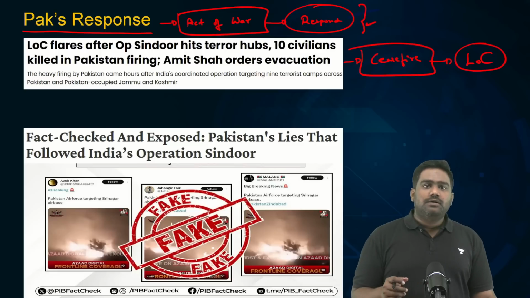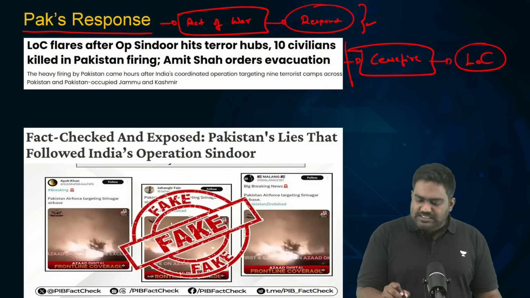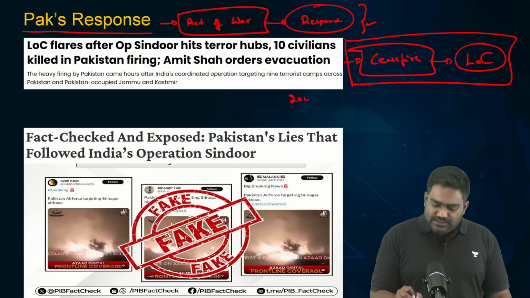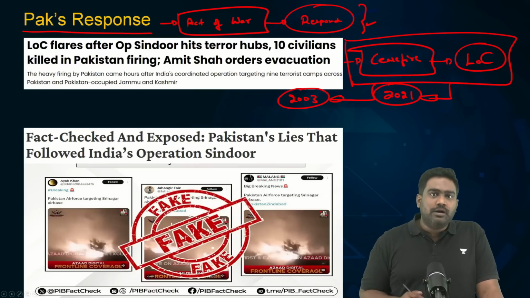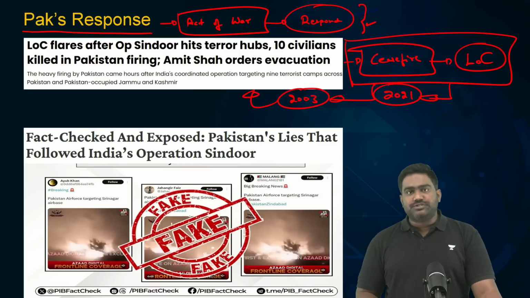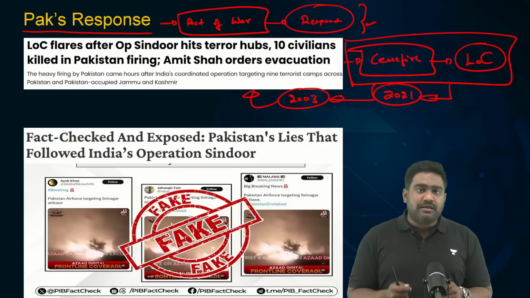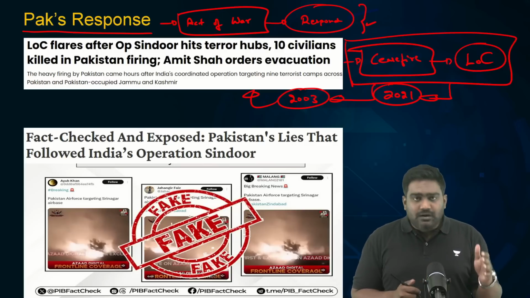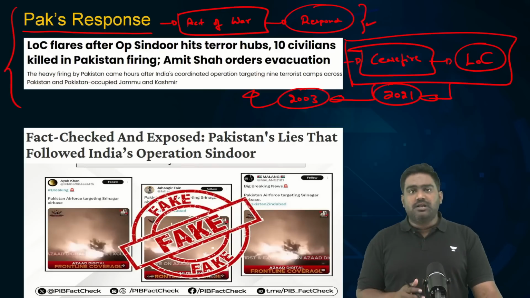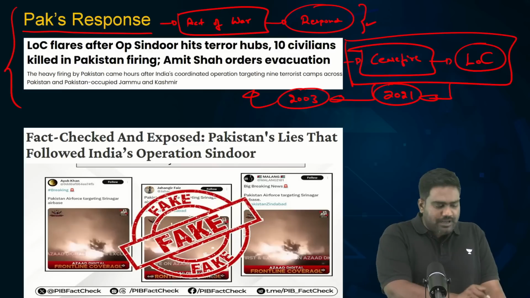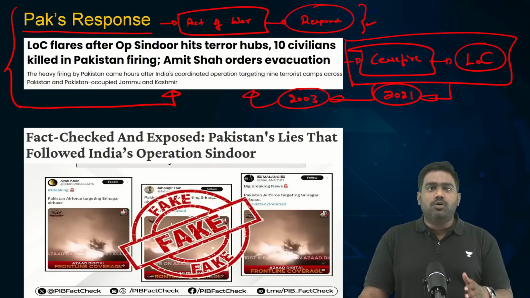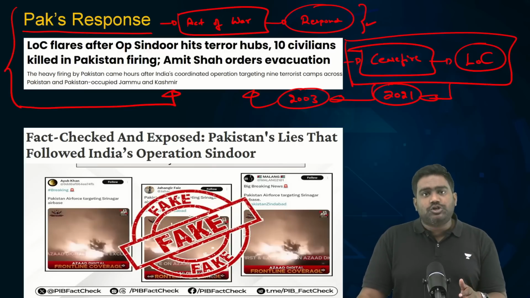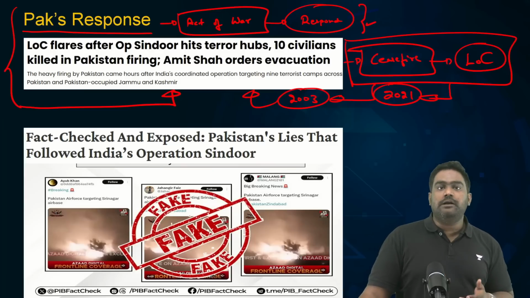But we have already seen repeated ceasefire violations along the Line of Control over the last 2 weeks since the Pahalgam attack. As the tensions rose between India and Pakistan, Pakistan has broken the ceasefire. The 2003 ceasefire agreement has been broken. Its commitments made in 2021 to uphold the ceasefire have been completely ignored. And the Pakistani army and Pakistani Rangers have been deliberately opening heavy firing against Indian positions. After Operation Sindoor, we have received very concerning reports that along the LoC in Jammu and Kashmir, heavy artillery fire has been opened, and it has led to destruction of villages. It has hit the civilian population, and more than 10 civilians have already been killed.